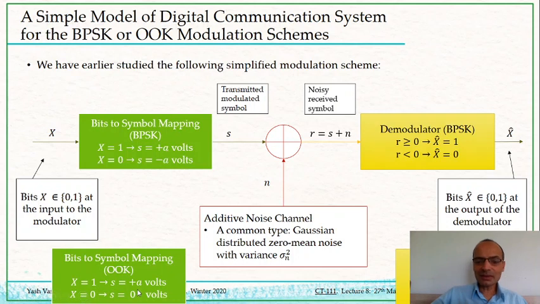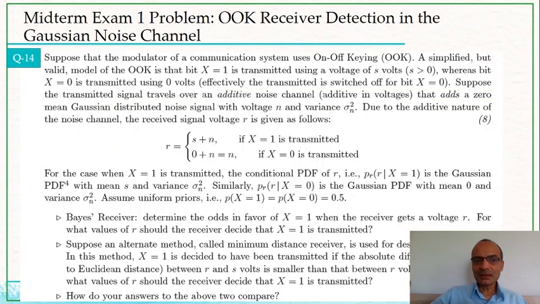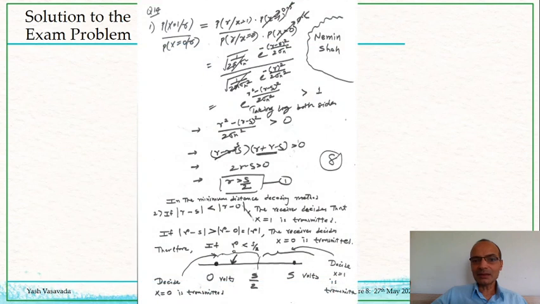So the answer is that whenever the received voltage exceeds A divided by 2, then we estimate the transmitted symbol as being 1. So that was the answer that I was looking for in that midterm exam problem.